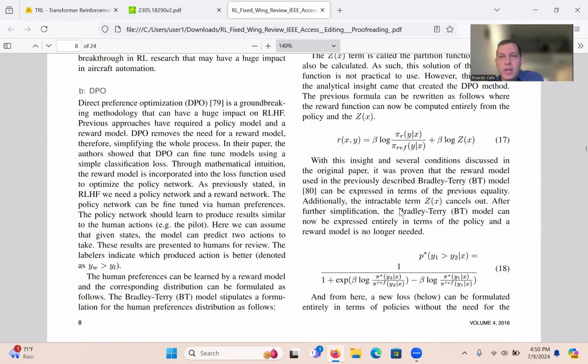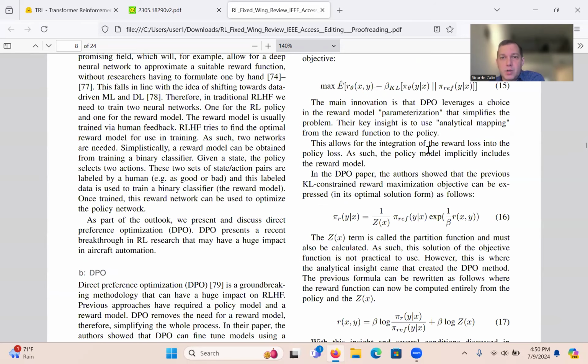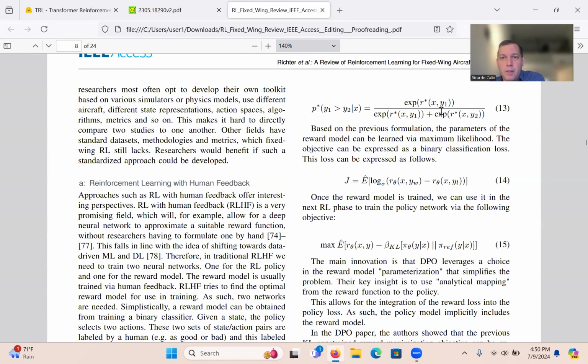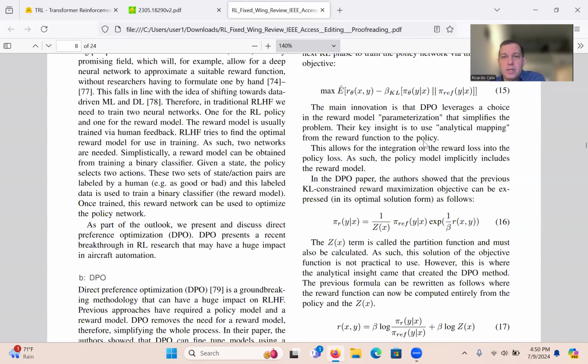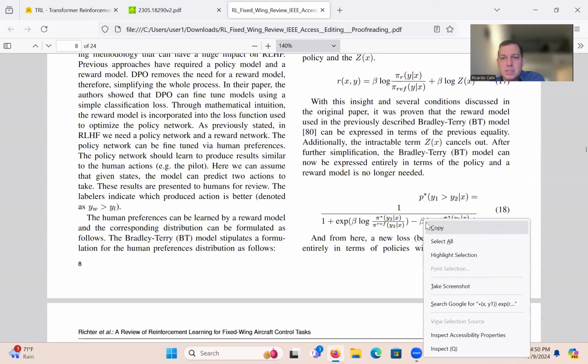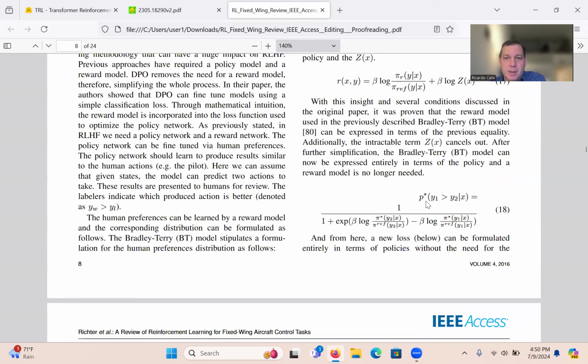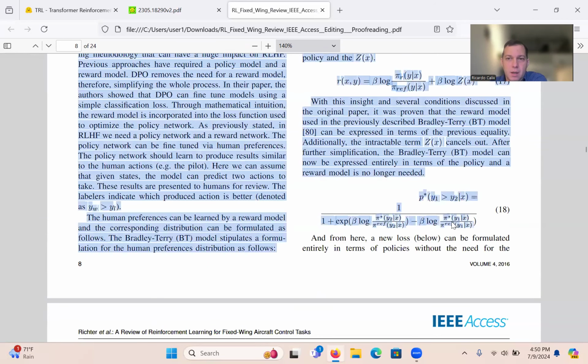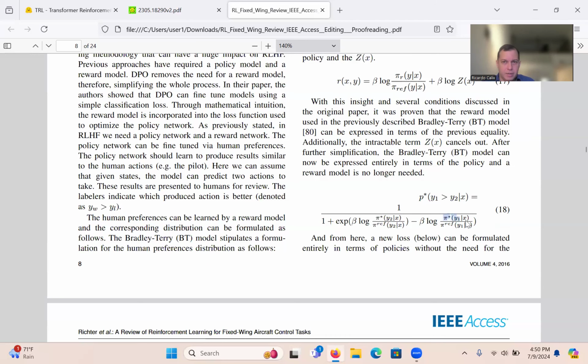So this whole thing, which was written in terms of rewards, is now written in terms of policies. That's equation 18, the mathematical insight.